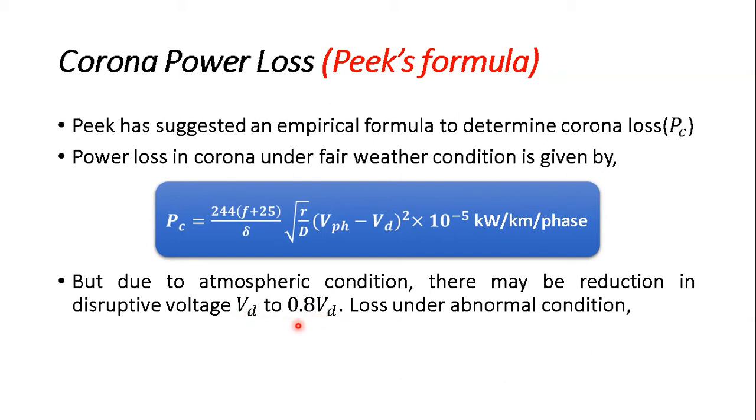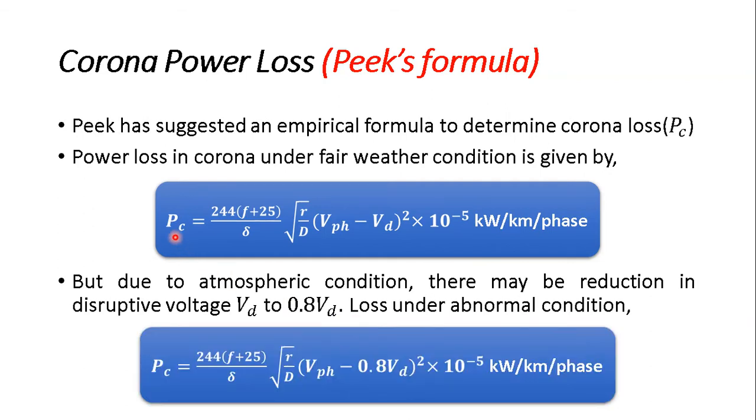So under abnormal or stormy weather conditions, the critical disruptive voltage is reduced. In that case Pc dash is equal to 244 (f plus 25) divided by delta, multiplied by the square root of r by d, multiplied by (Vph minus 0.8 Vd) squared. So in place of Vd we write 0.8 Vd. All other things are similar.